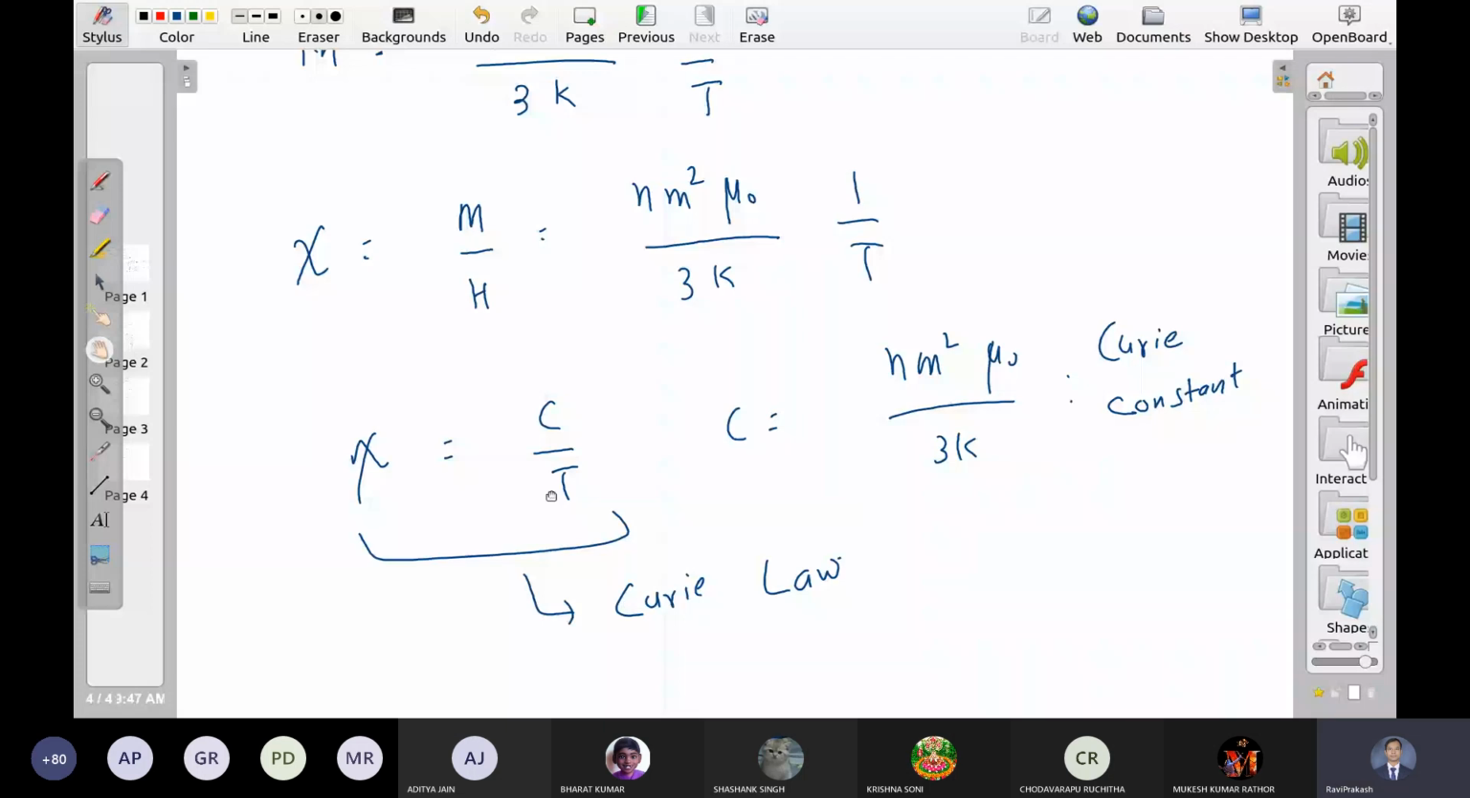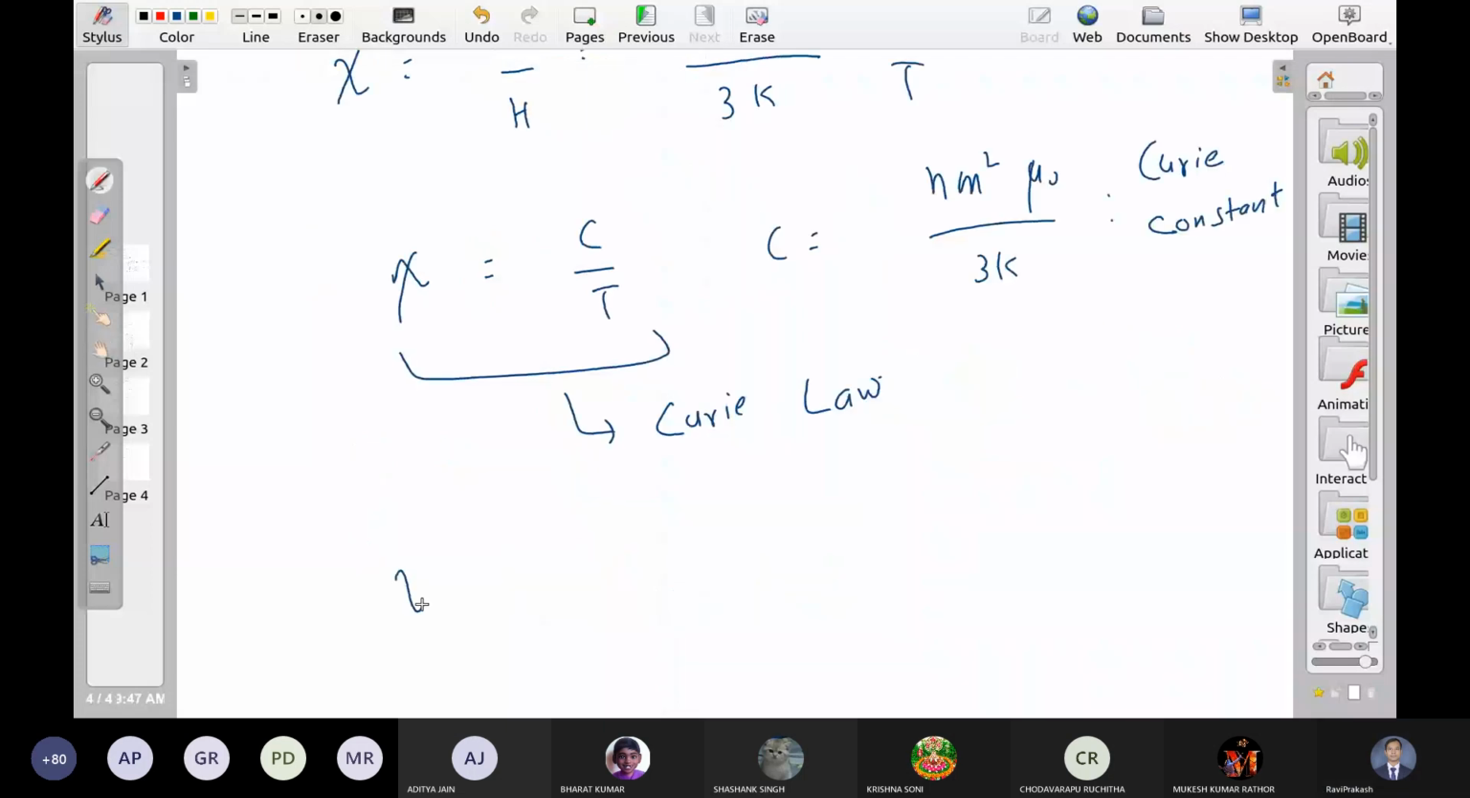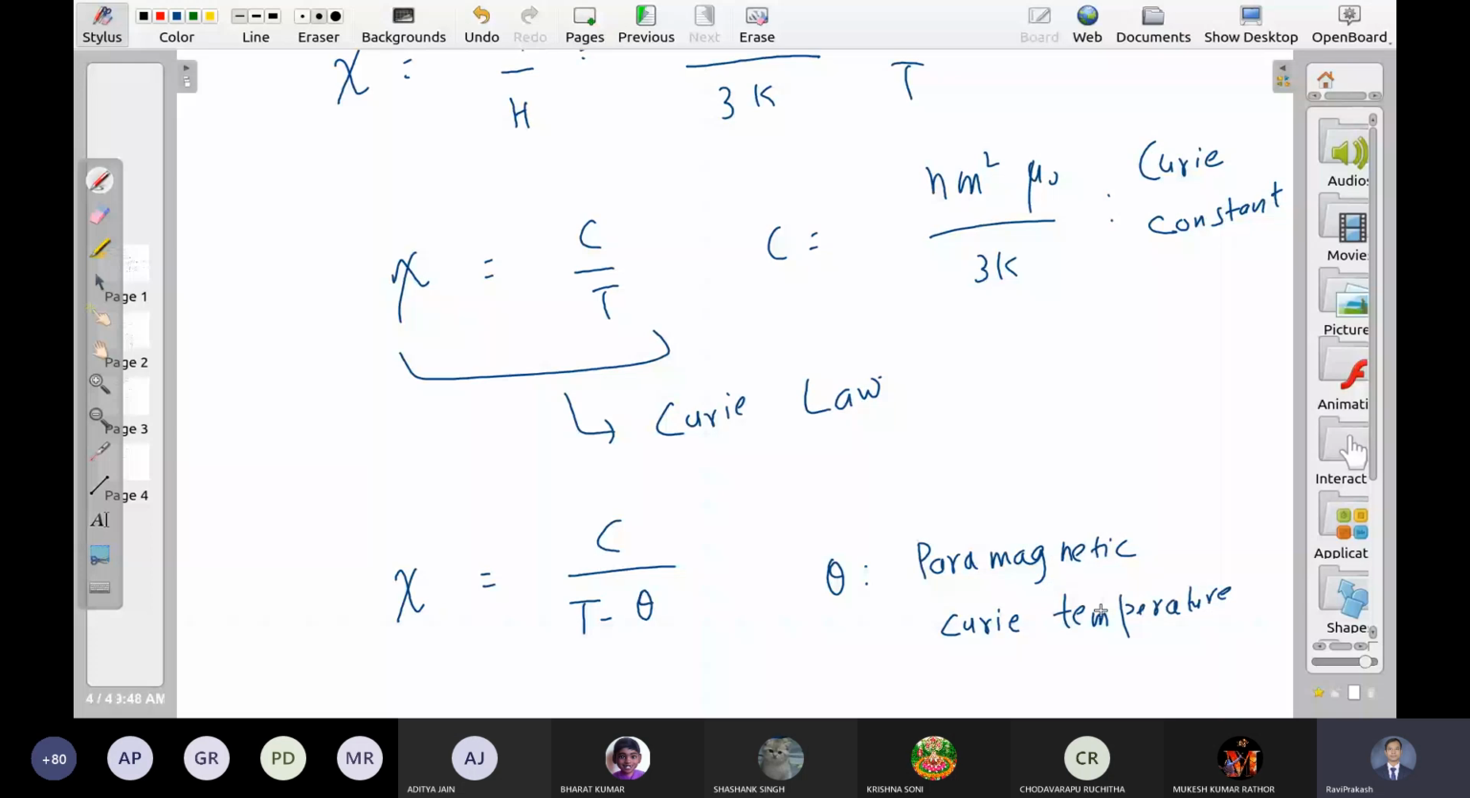Some materials do not follow this. What do they follow? Something like this. What is theta? Paramagnetic Curie temperature. Okay. Now, what is the source of theta? What is it that made theta appear?